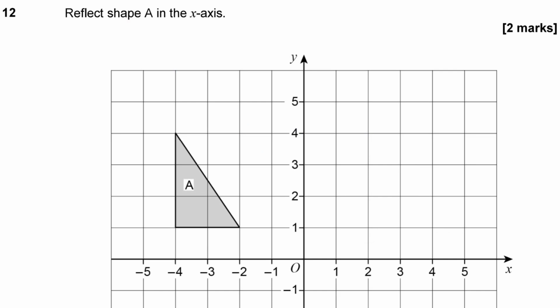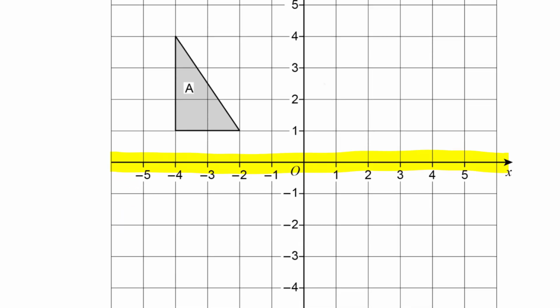Question 12. Reflect shape A in the x-axis. Now the x-axis is this axis here. So that's going to be the mirror line then, isn't it, that we're going to do the reflection in. Now, don't try and reflect the shape. Reflect the vertices of the shape, the corners, and then draw your lines between the corners that you have found where they lie. Now, for each corner, you just need to find how far away it is from the mirror line, and then plot it the same distance on the other side of the line.